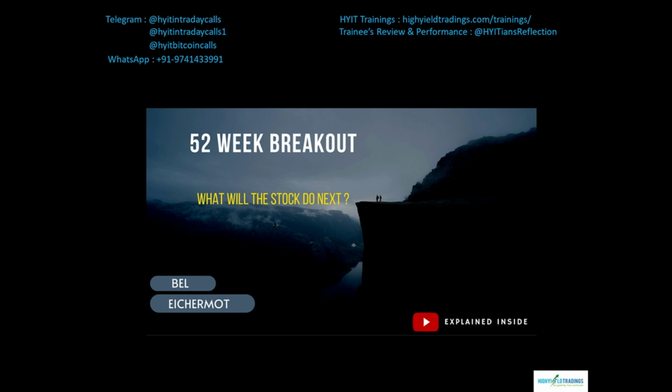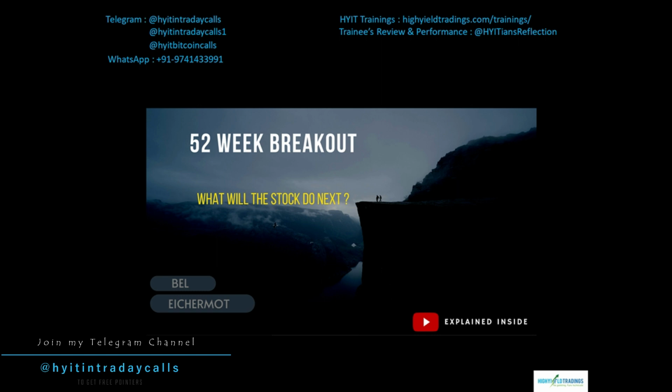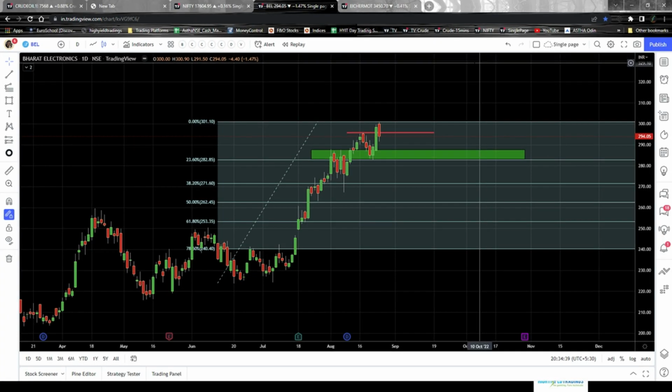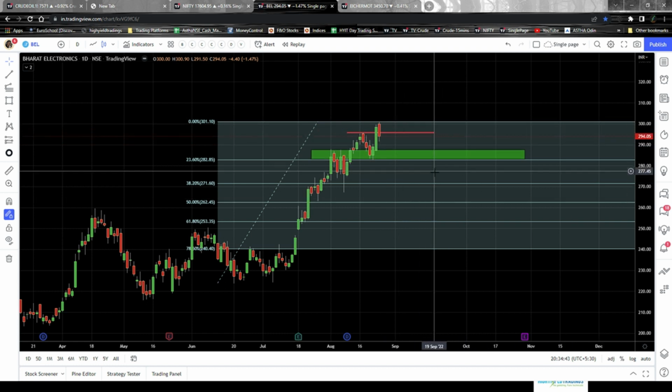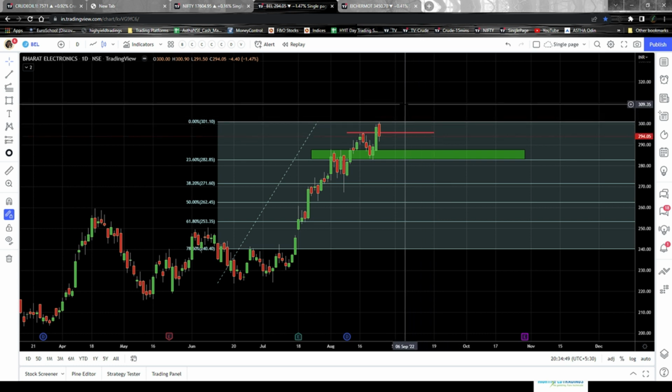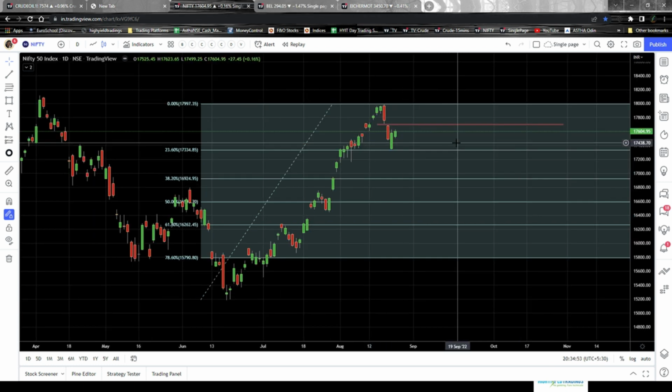Okay, so I have two stocks that need to be explained here. One is BEL and the other one is Eicher Motors. Give me a moment, let me take you to the chart here. Right, so this is the 1 day time frame for BEL. Okay, I just forgot to mention something. Even before we start with the explanation about BEL, let me take you to the Nifty's 1 day chart.